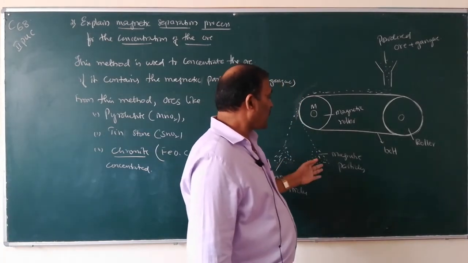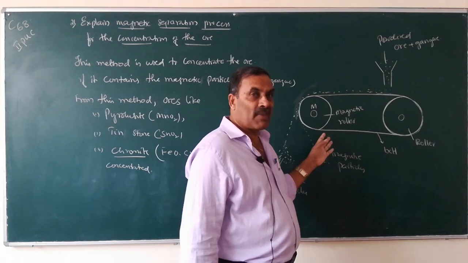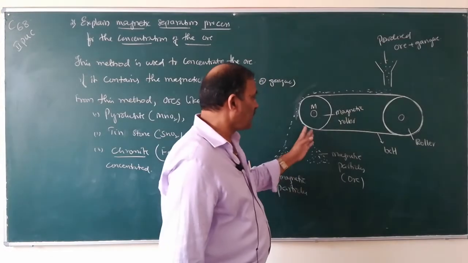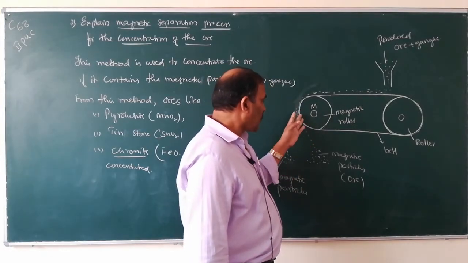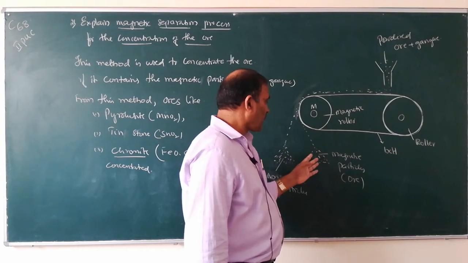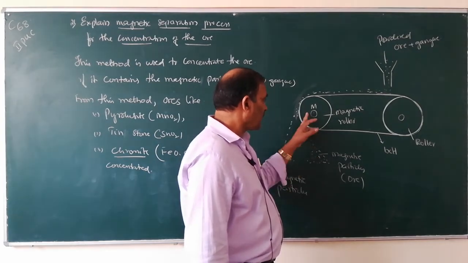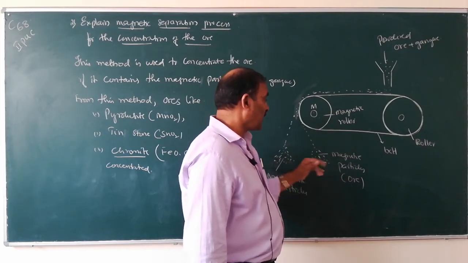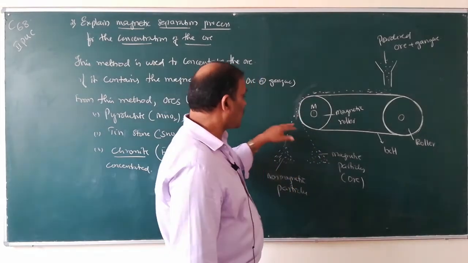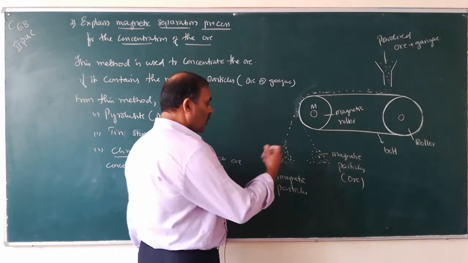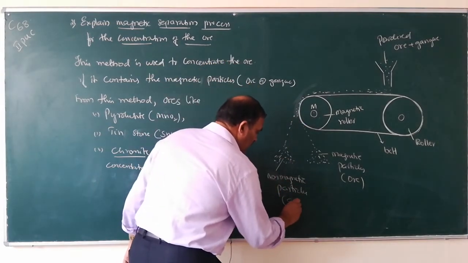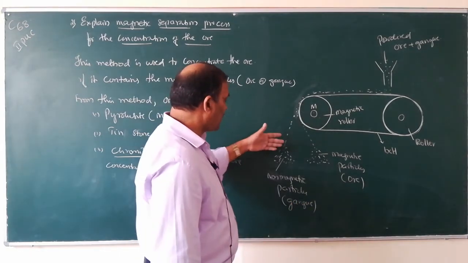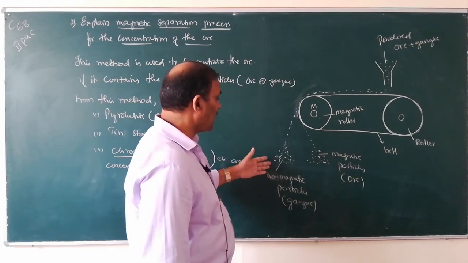If the ore particles are magnetic, they are attracted by the magnetic roller and form a heap closer to the magnet. If the gangue particles are non-magnetic or not attracted by the magnet, they will fall away from the magnet and form a separate heap.